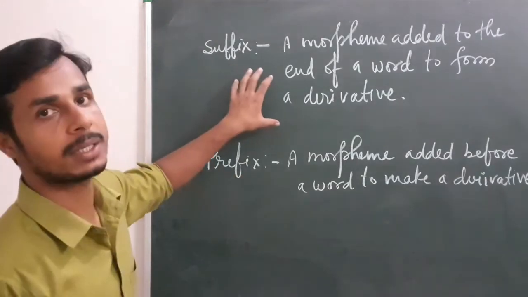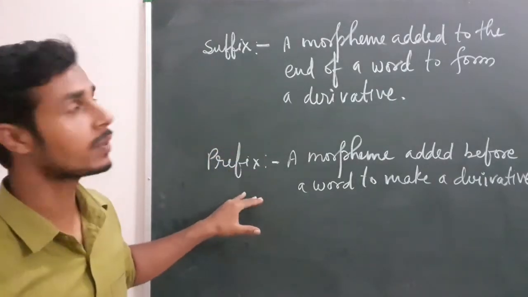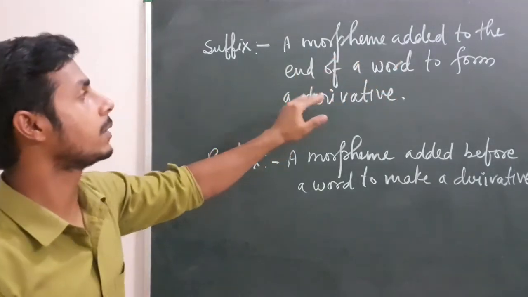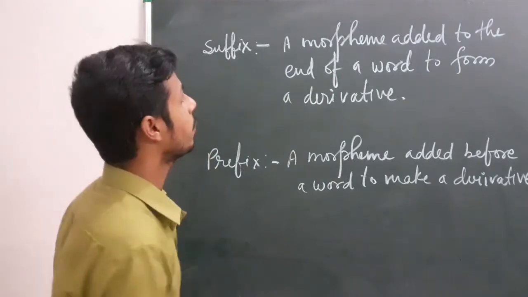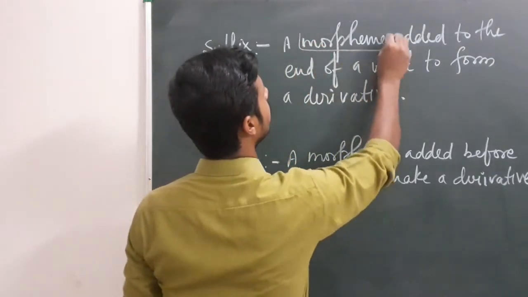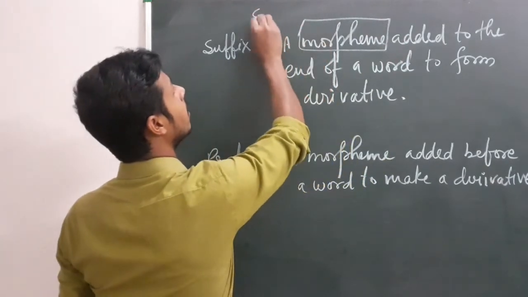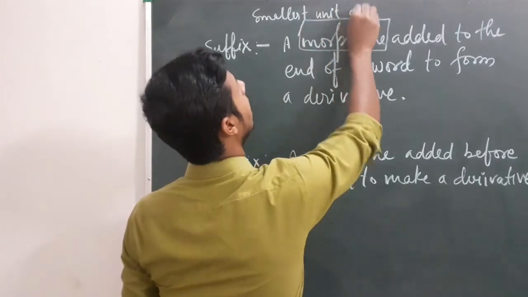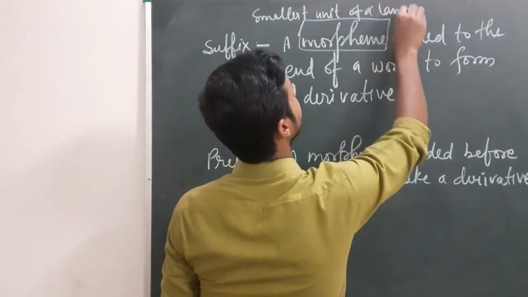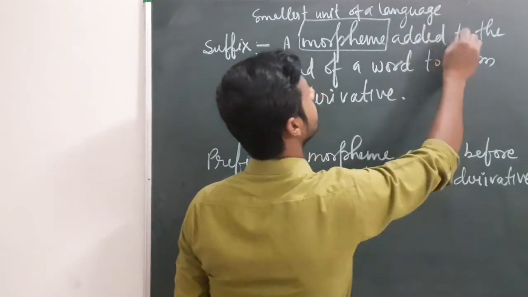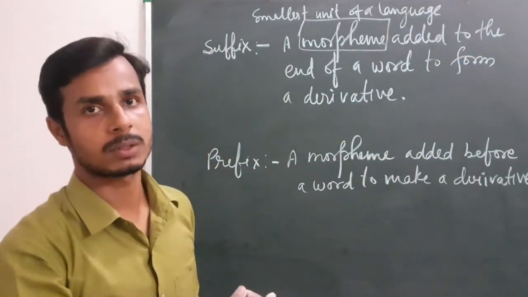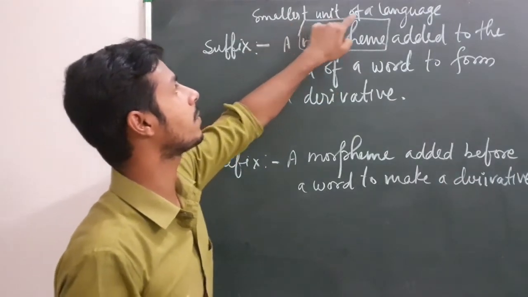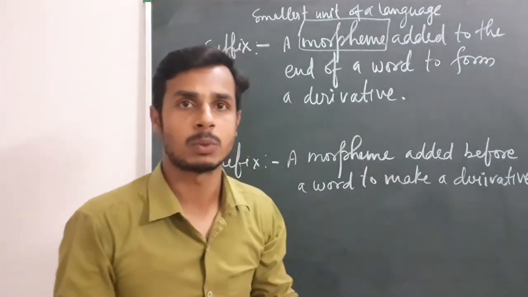I have written the definition of suffix as well as prefix. Suffix means a morpheme added to the end of a word to form a derivative. What is a morpheme? A morpheme is the smallest unit of a language that cannot be divided anymore. You should know the definition of the morpheme.